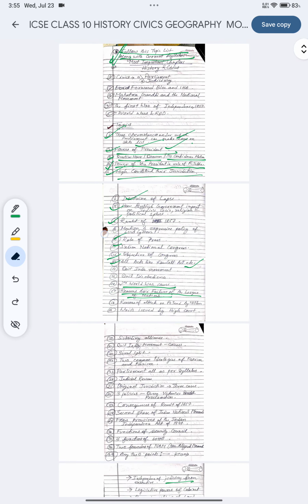Just take a screenshot of these topics. Hope you took these screenshots.